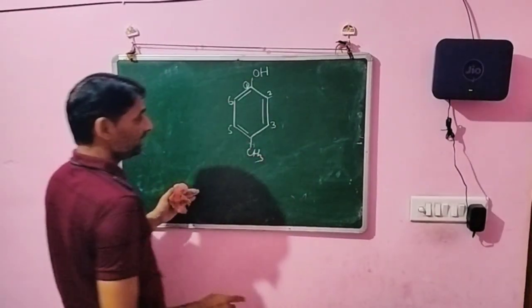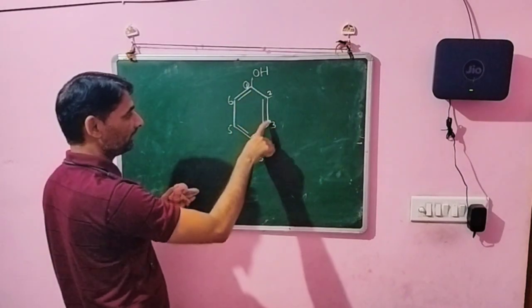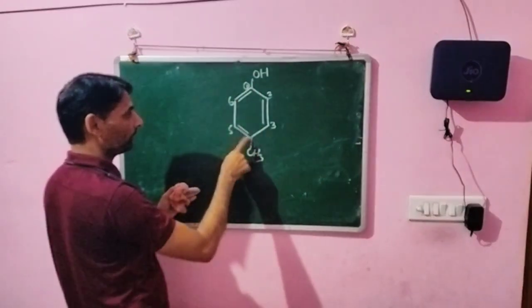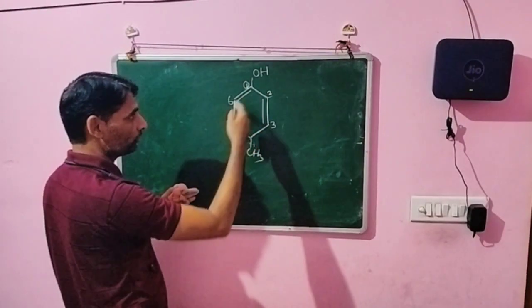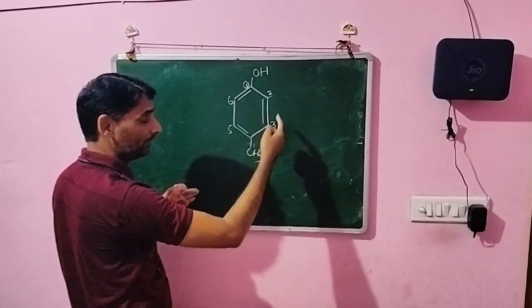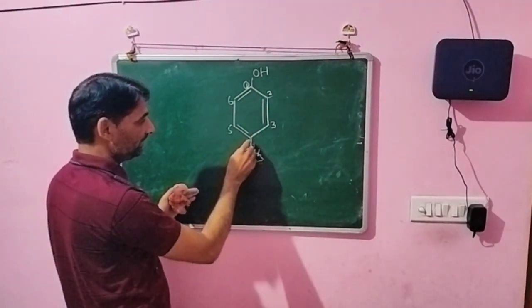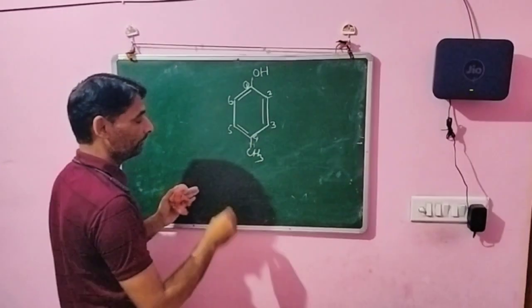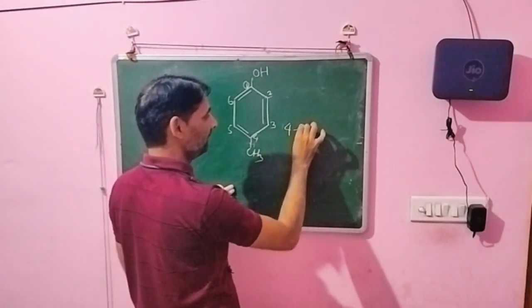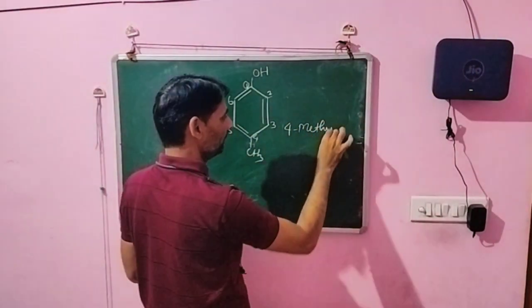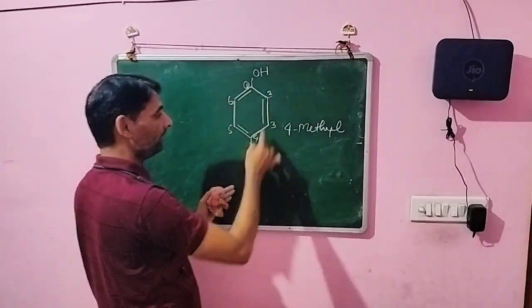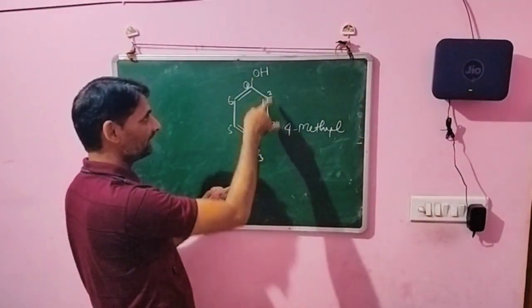Dear students, we count 1, 2, 3, 4 and 1, 2, 3, 4. Both sides contain 4, so we can start from this side or this side. This is the 4 number carbon, so the name is 4-methyl. This ring is benzene and OH means phenol.